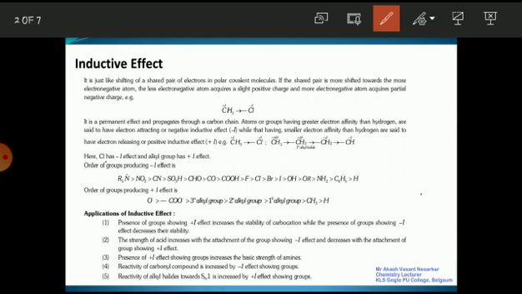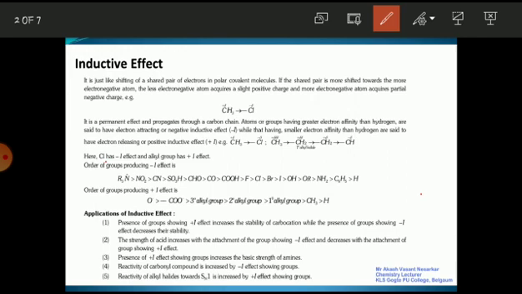Reactivity of carbonyl compound is increased by negative effect showing groups. So the groups which show the negative inductive effect increase the reactivity of carbonyl compound. Reactivity of alkyl halides towards SN1 is increased by positive inductive effect groups. So those groups which show positive inductive effect increase the reactivity of alkyl halide in SN1. The positive inductive effect groups are methyl groups, alkyl groups, O minus. Negative inductive group means electronegative elements group.